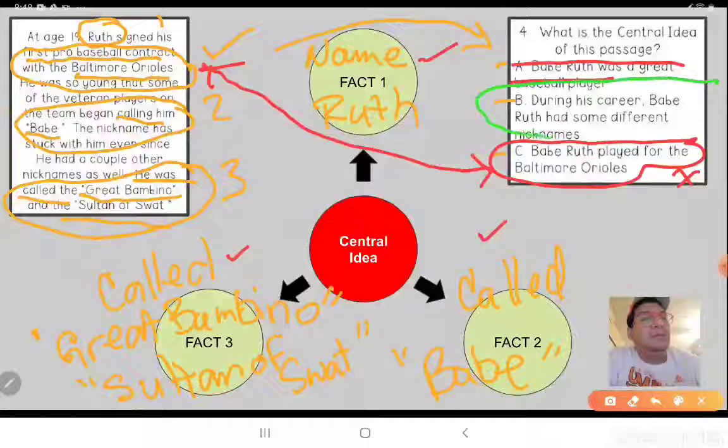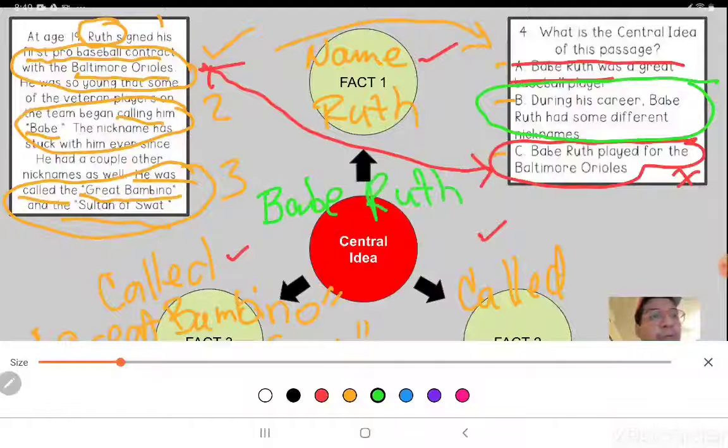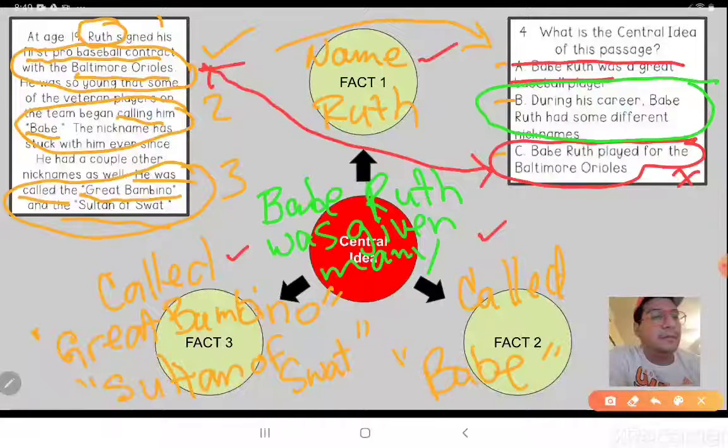So our best one, the main central idea, was that Babe Ruth, let's go ahead and write it down here. Babe Ruth was given many. Is it kind of hard for you to read? Let's do red.